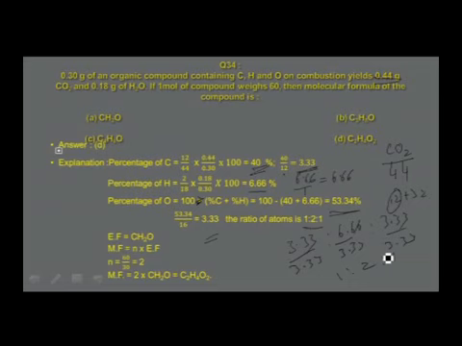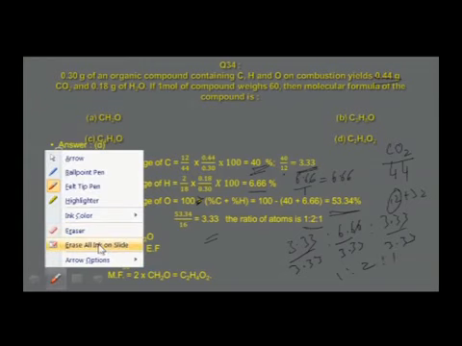Empirical formula mass for this CH2O is found to be 30. So n is equal to 60 by 30, which is equal to 2. Therefore, molecular formula is equal to 2 into empirical formula, that is 2 into CH2O, which is equal to C2H4O2. This is the correct answer for the given question, and that is found in option D.